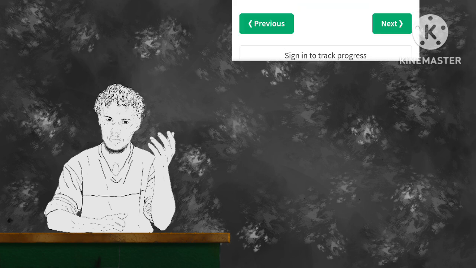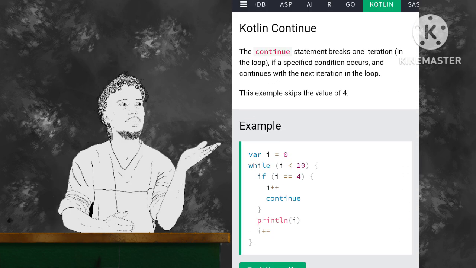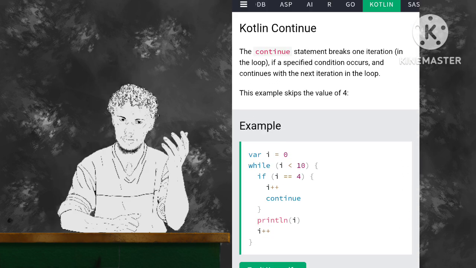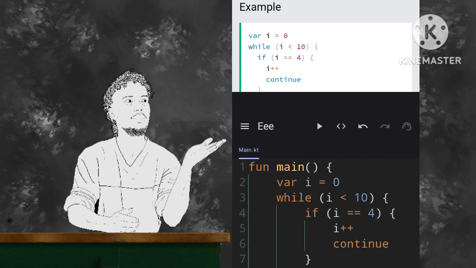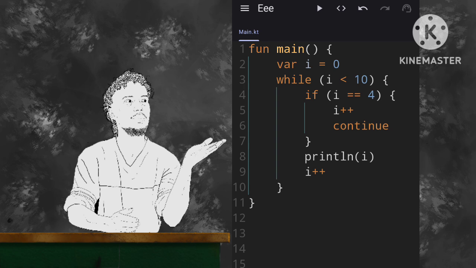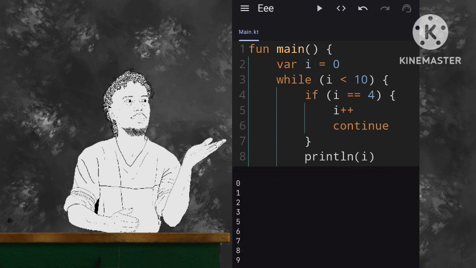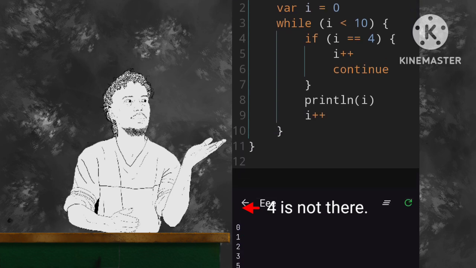The same thing applies with the continue statement. The only difference is the statement breaks one iteration in the loop if a specified condition occurs and continues with the next iteration in the loop, which means that it will skip everything that's below it but does not break the loop. So the loop will continue going and looping the processes until the statement is false.